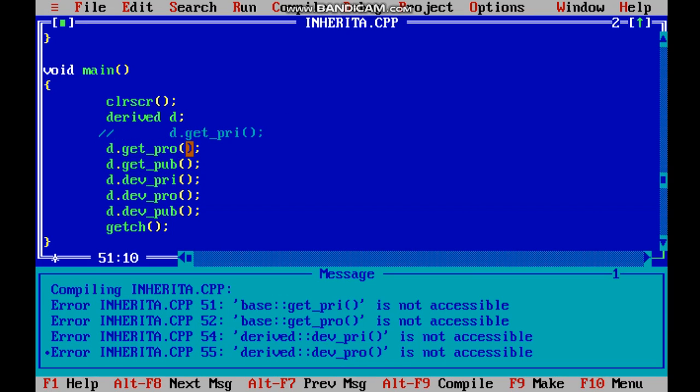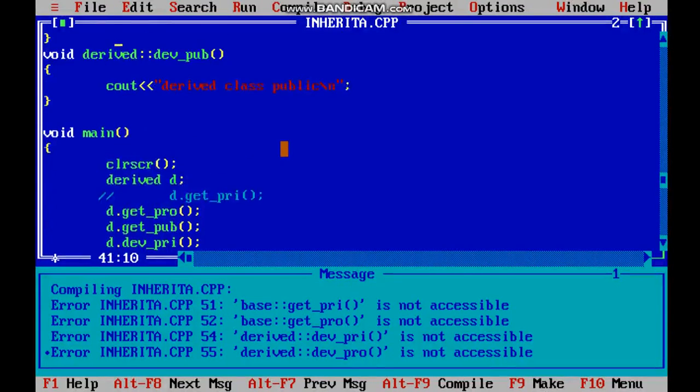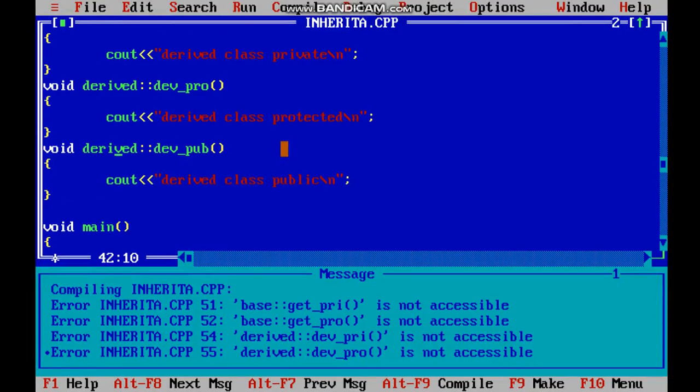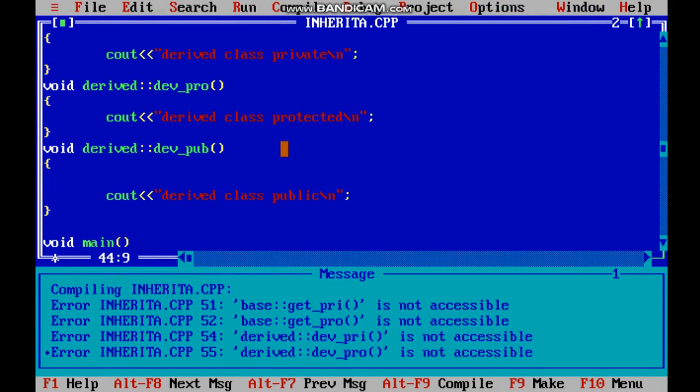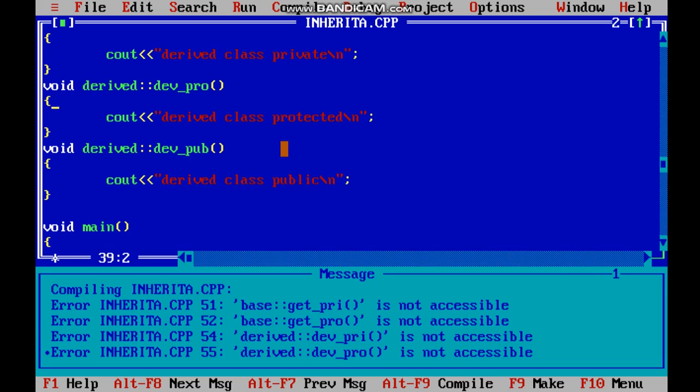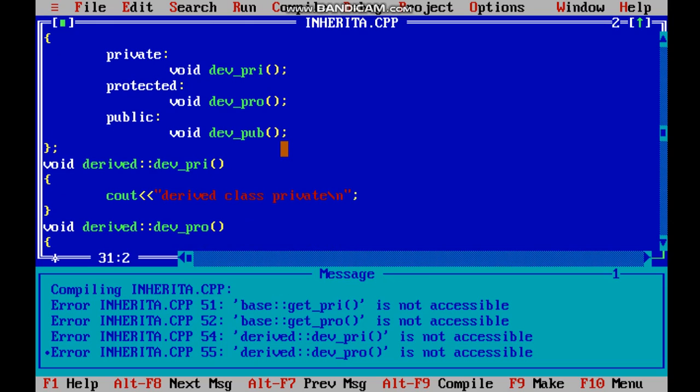Now this protected, as we have learned in the slide, can be inherited into the derived class. So to write it, we will have to declare it in the public part. Let me write it in the public section.